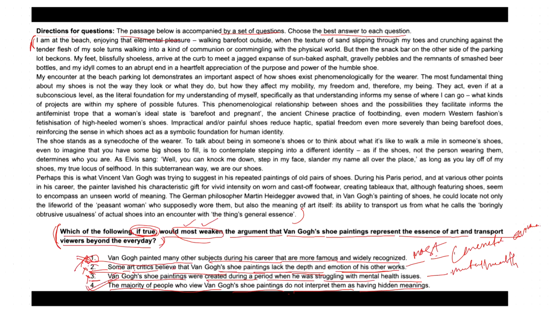So in that case, option four can be called the appropriate answer to most weaken the argument about Van Gogh's shoe paintings, whereas the other three are not concrete evidence, right? So therefore, option four will be the correct choice.